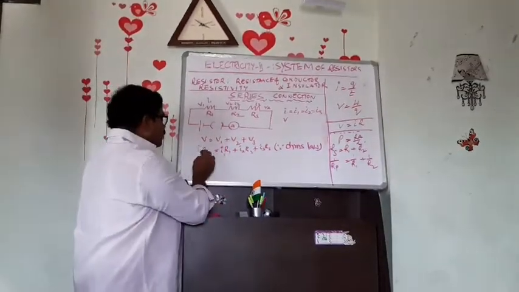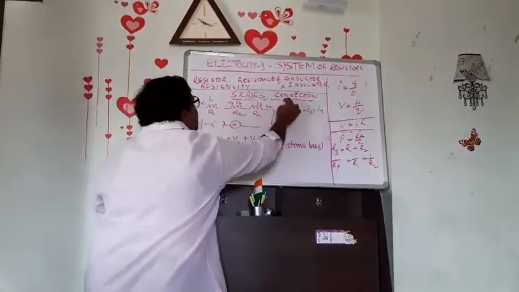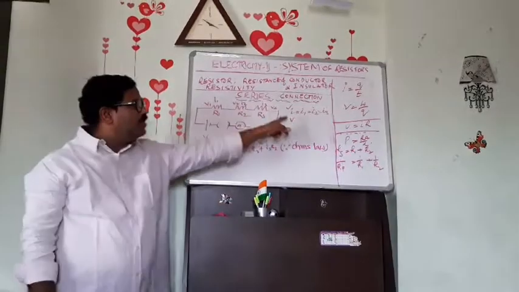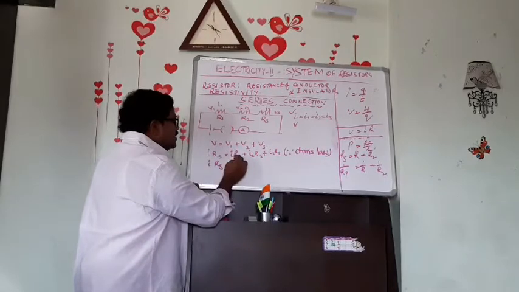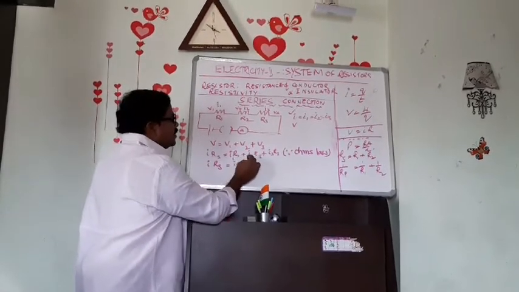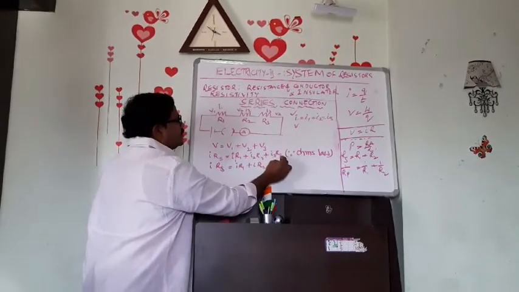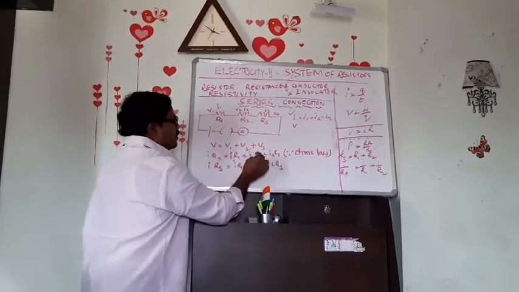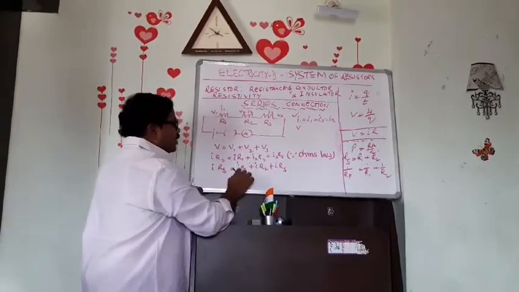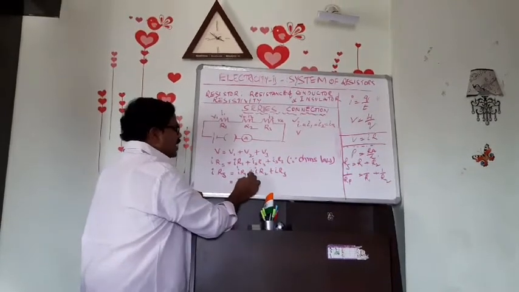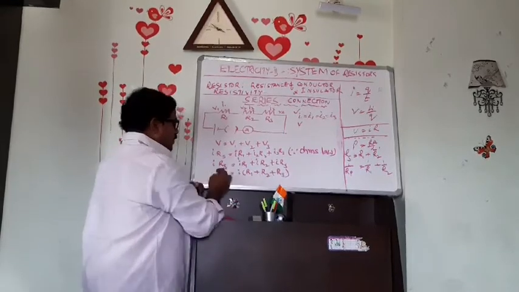Now we also know that in series connection I equal to I1 equal to I2 equal to I3. So let us replace I1, I2 and I3 by I. Now here I is common, I times R1 plus R2 plus R3. Here IRS.